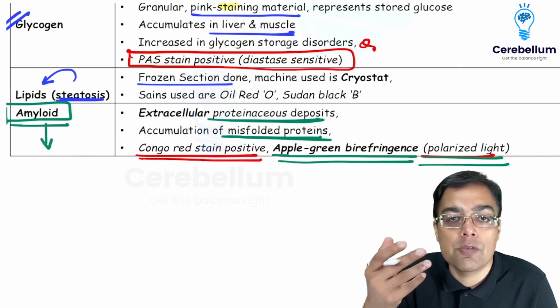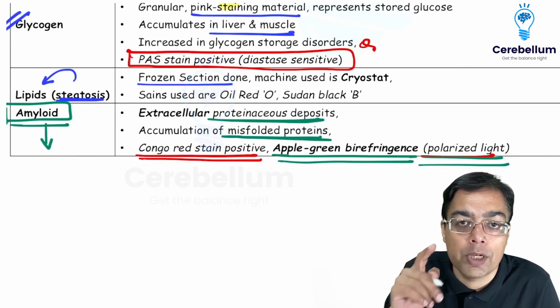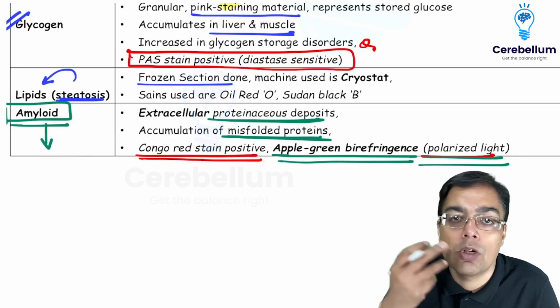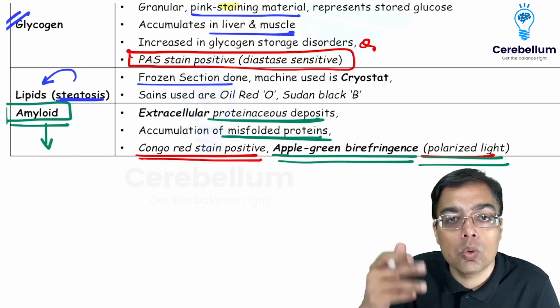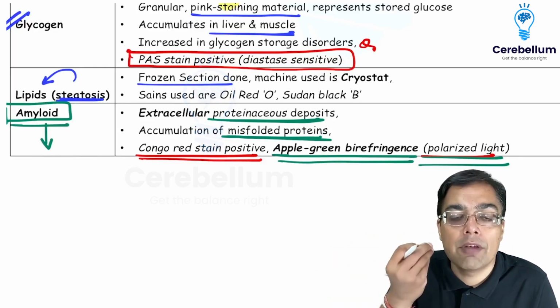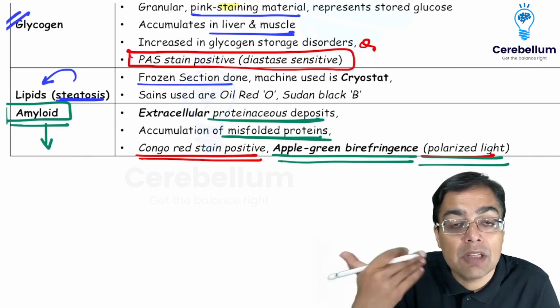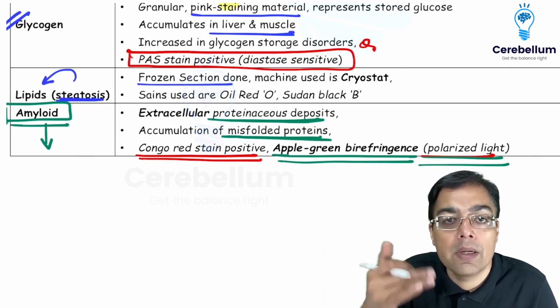And so many ways by which they can ask you a question on amyloid. So they can give you a history of a patient. If you remember the NEET PG 2022 question, they can give you a history of a patient who has undergone dialysis for a long duration of time. So amyloid deposition takes place, especially amyloid beta 2 microglobulin deposition. They have given you a question in which the patient was having some kind of a thyroid cancer and he is having amyloid deposition. So that is going to be associated with medullary thyroid cancer.